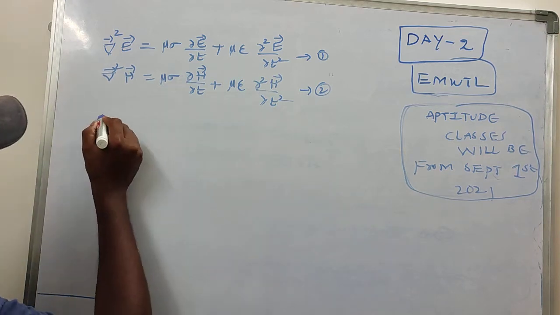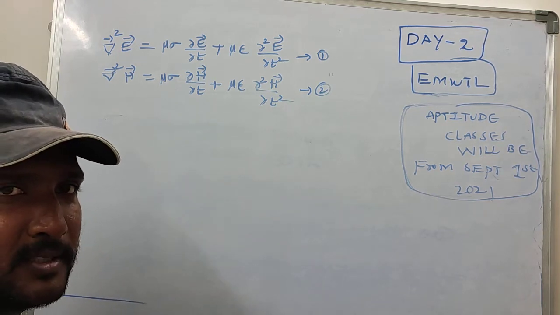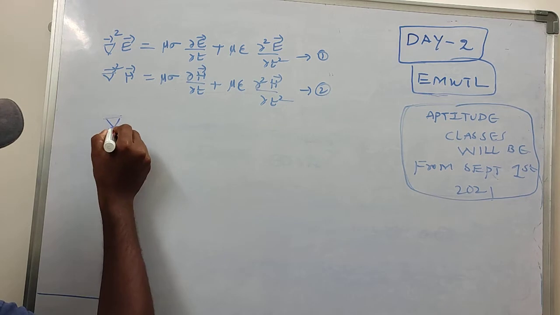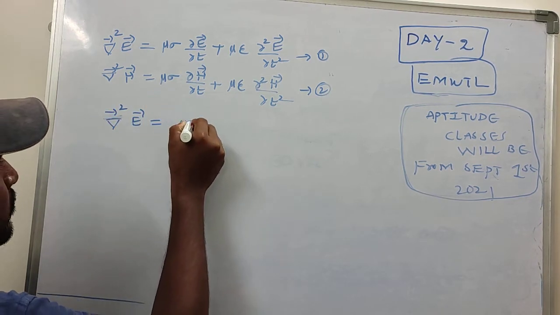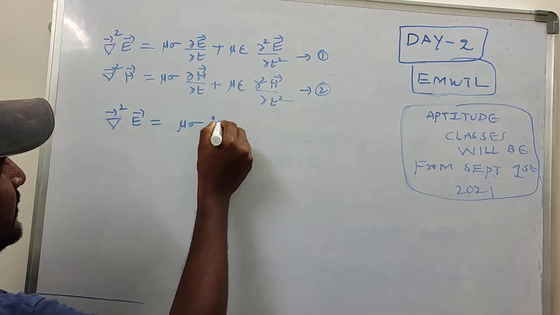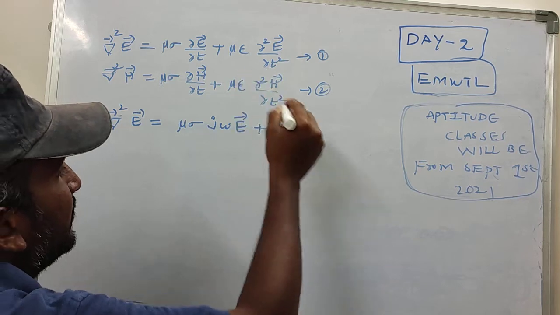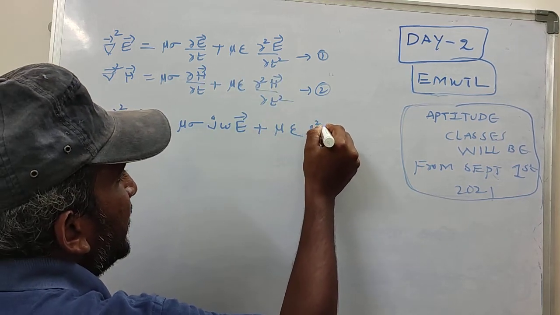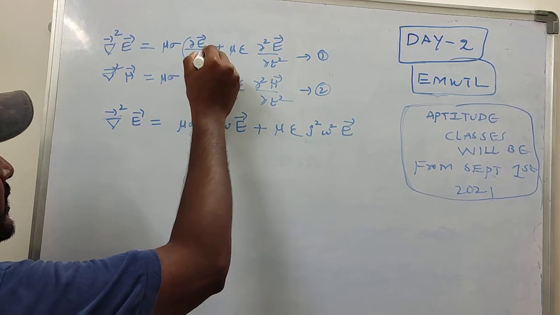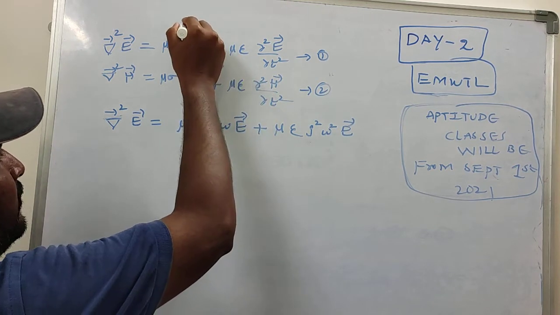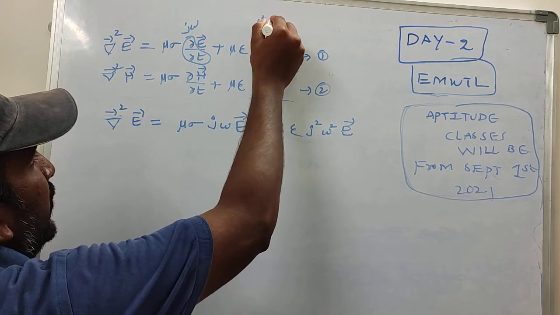Now if you observe that, equation number 1 becomes del square E is equal to mu sigma, this can be written as j omega E, plus mu epsilon, this can be written as j² omega² E. Now if you observe that in place of ∂/∂t I have written j omega, and in place of ∂²/∂t² I have written j² omega².